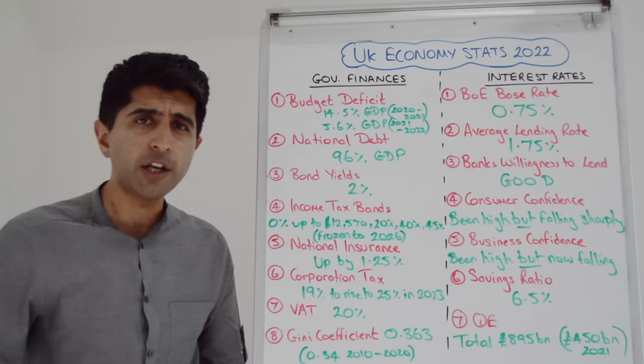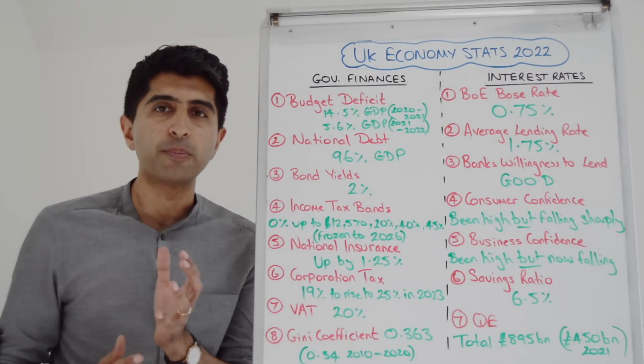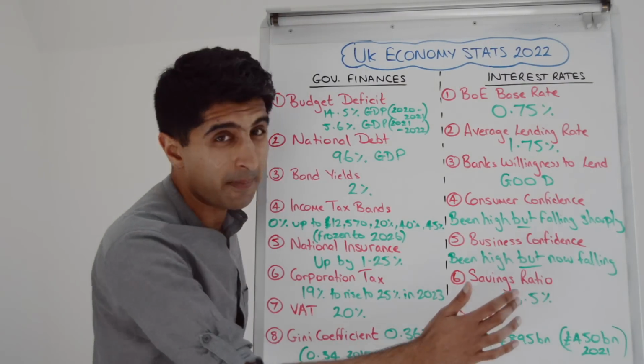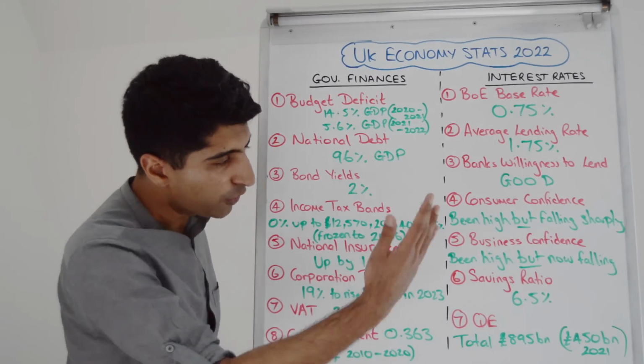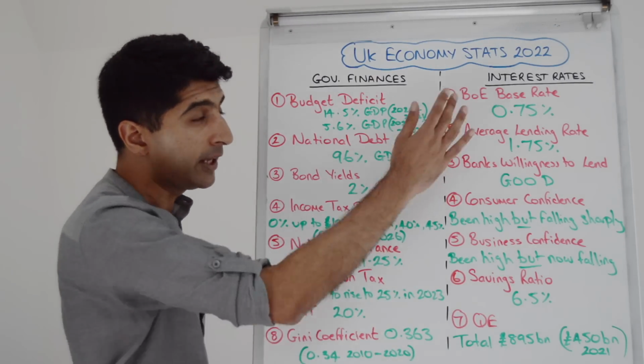What about our savings ratio? This is the proportion of disposable income that's saved. That's coming down dramatically, almost to pre-COVID levels at 6.5%. Not hugely surprising that it's coming down. Still, interest rates are quite low.